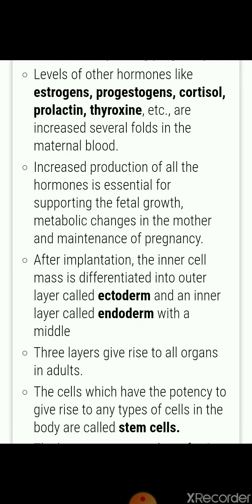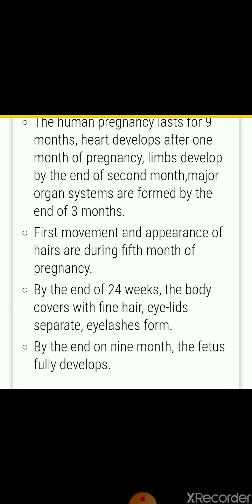So now we will see. Here, human pregnancy lasts for about 9 months. The heart develops after 1 month of pregnancy. Limbs develop by the end of the second month. Major organs and systems are formed by the end of 3 months. The first movement or appearance of hair is during the fifth month of pregnancy. So these are the steps, what is going on after a certain period of the development of the embryo.